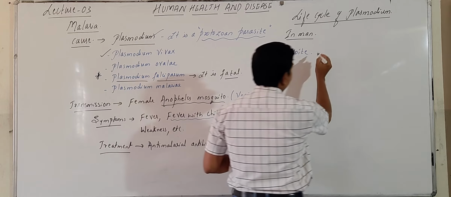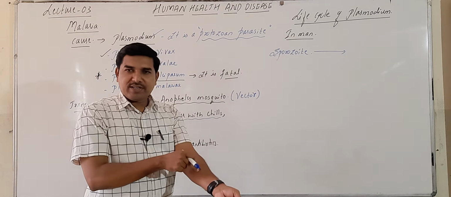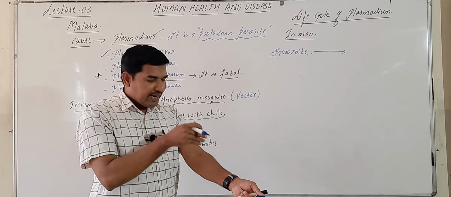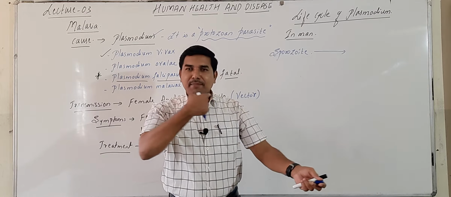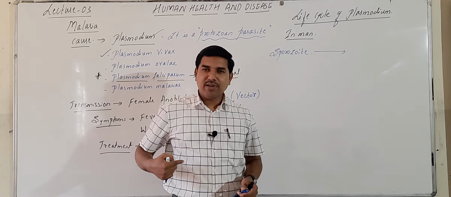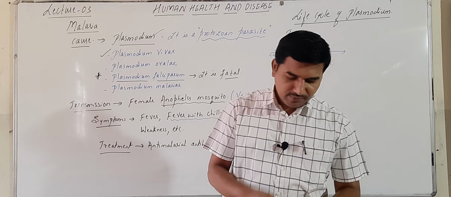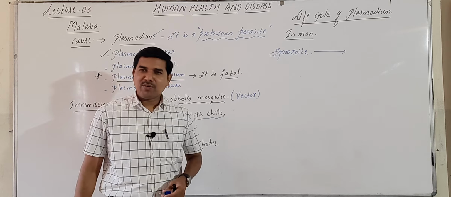Then what will happen? The sporozoites, after being injected by the bite of the mosquito, enter the bloodstream. Through the blood, they migrate to the largest organ in the human body. Do you know which is the largest organ in the human body? Probably your answer might be right.